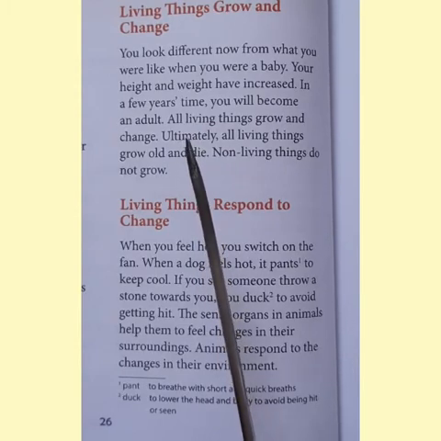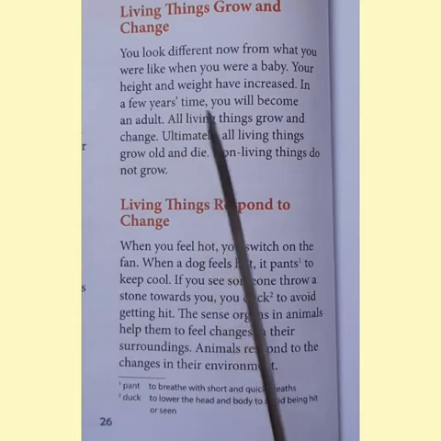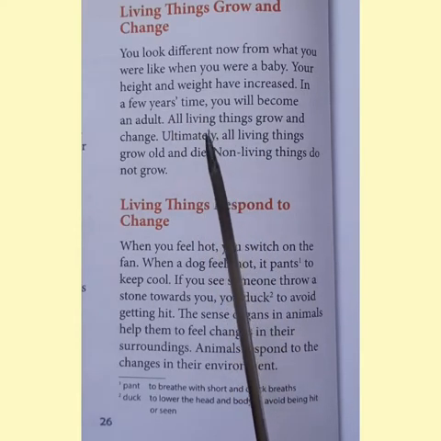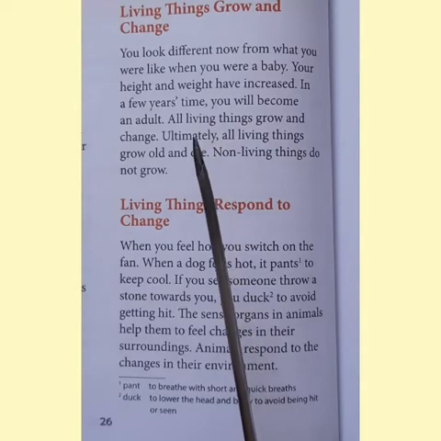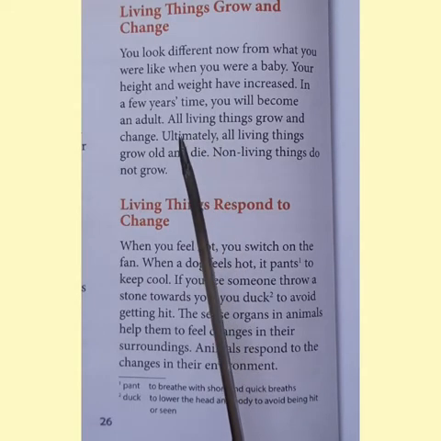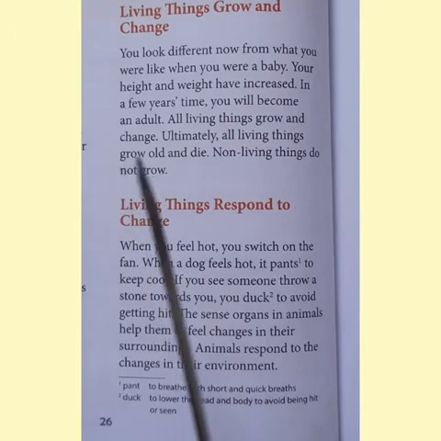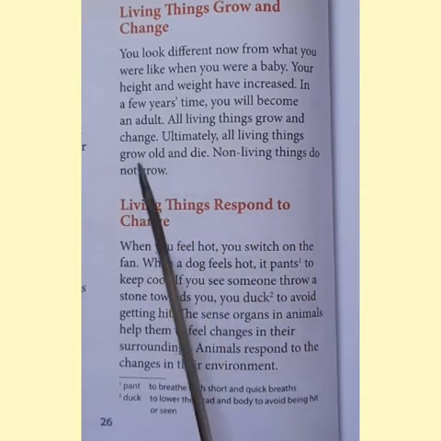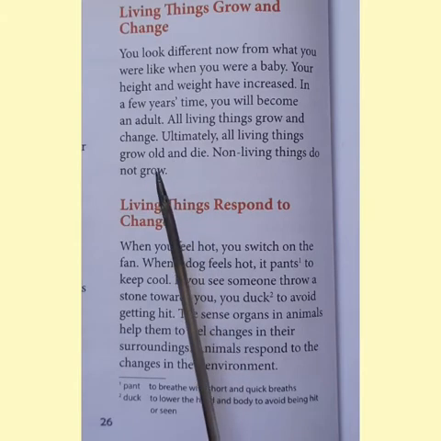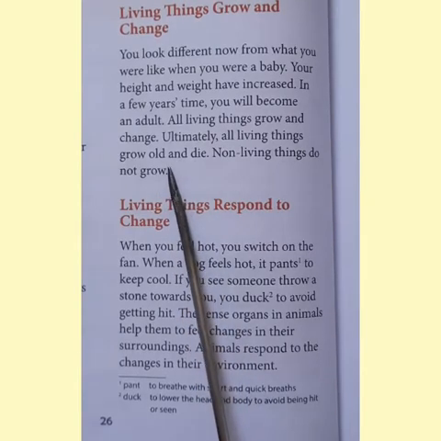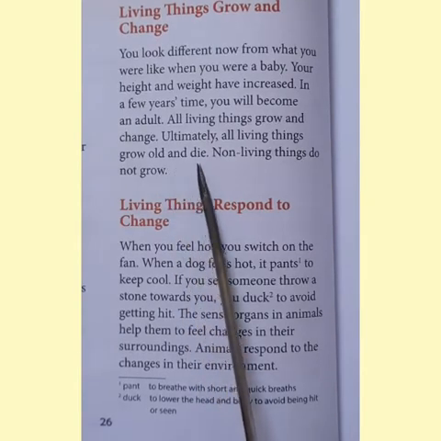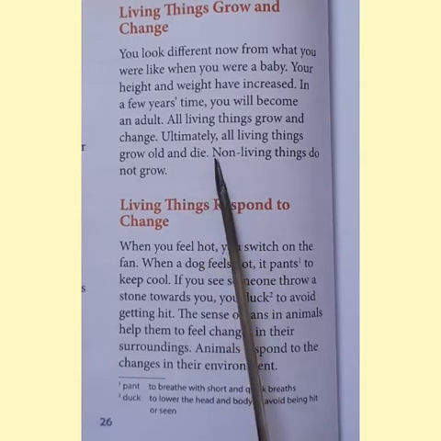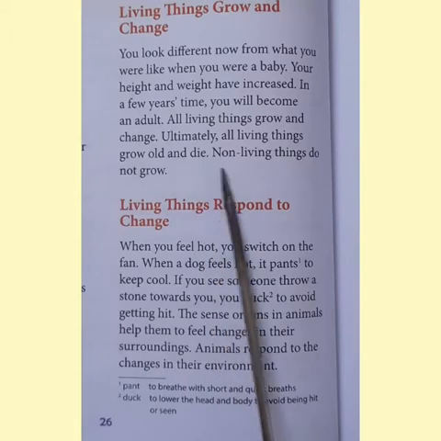So, from this example, we come to know that all the living things will grow and they change to become an adult. One day, even you will become an adult like your parents. So, all the living things will grow and change. Ultimately, all the living things will grow old and they die also. Whereas non-living things do not grow, they remain as it is.